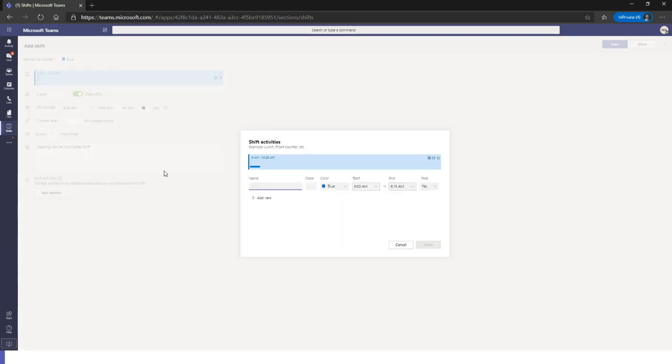And then you can also add things, add shift activities. So for instance, what I've been telling people with COVID and people returning to work, for instance, I like to set a reminder to clean workspace, wear a mask, and then you add new. And let's say we want to remind them of opening procedures.